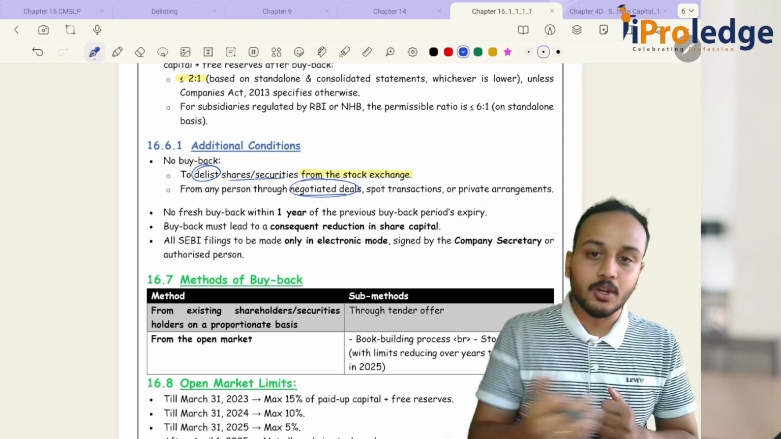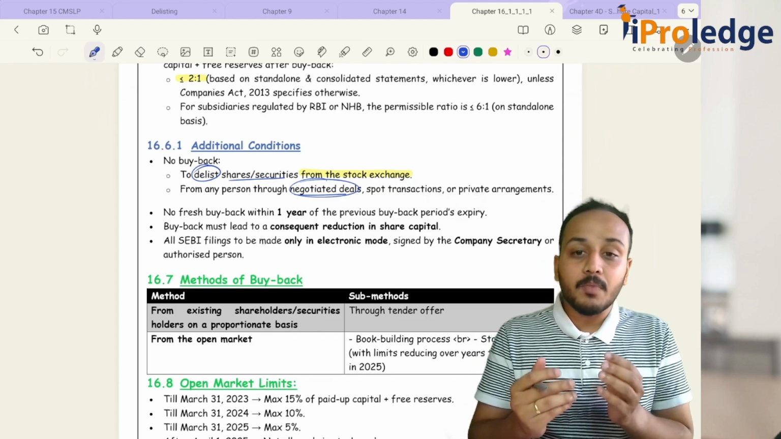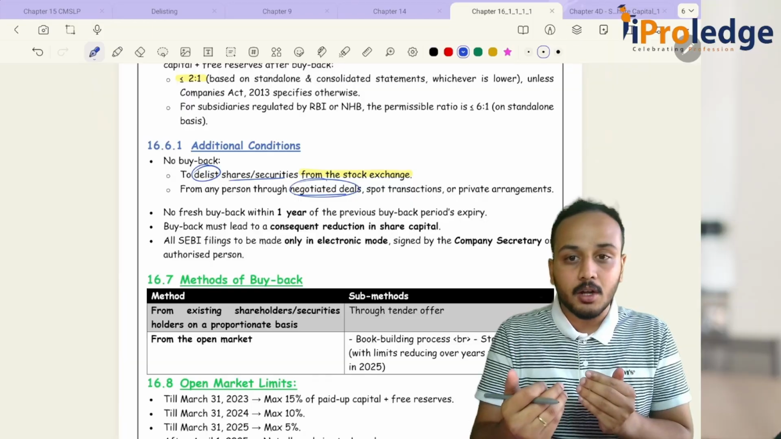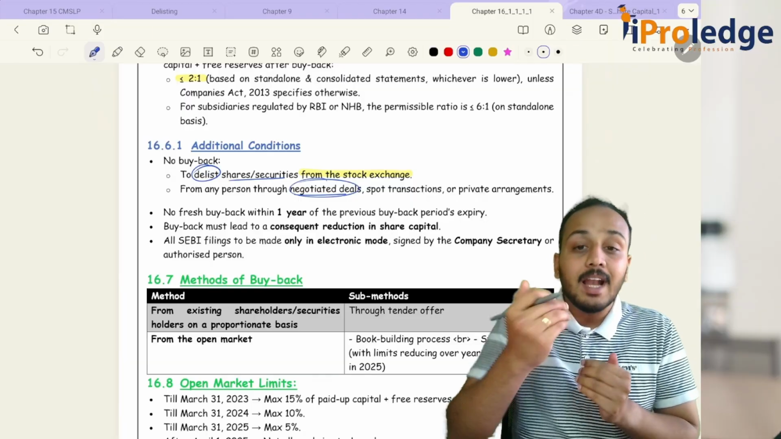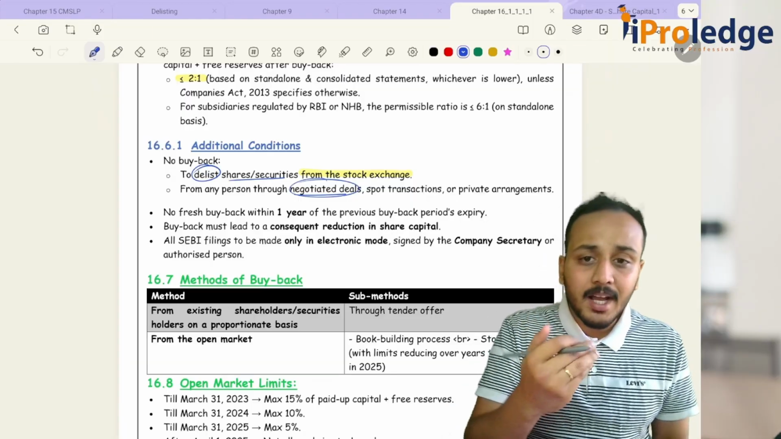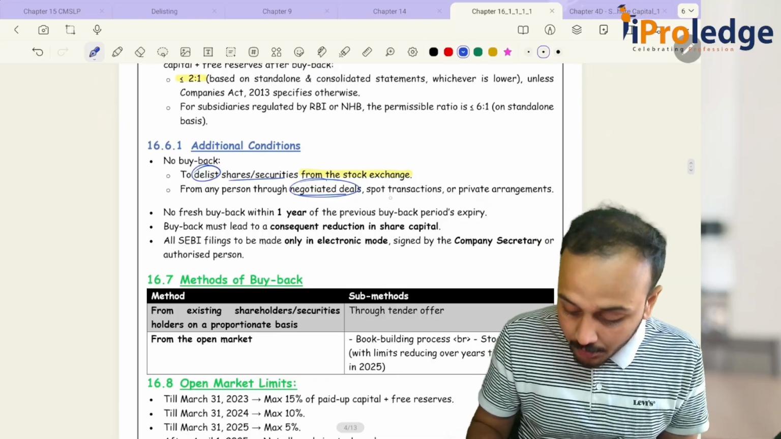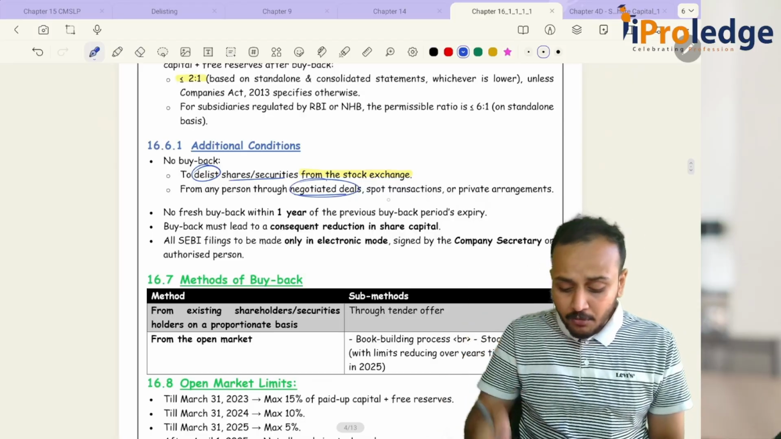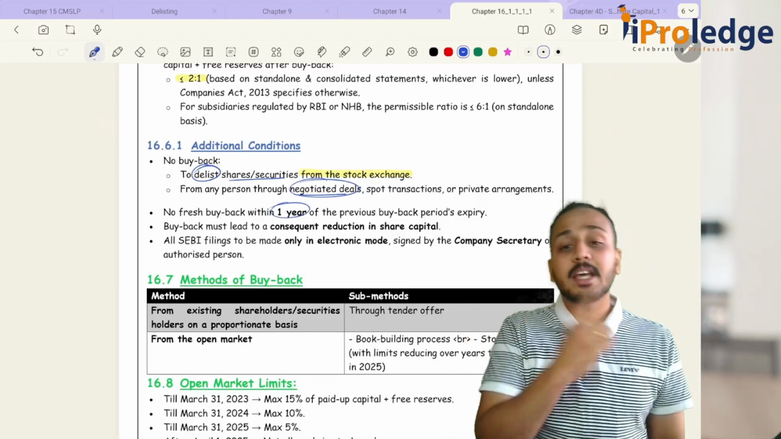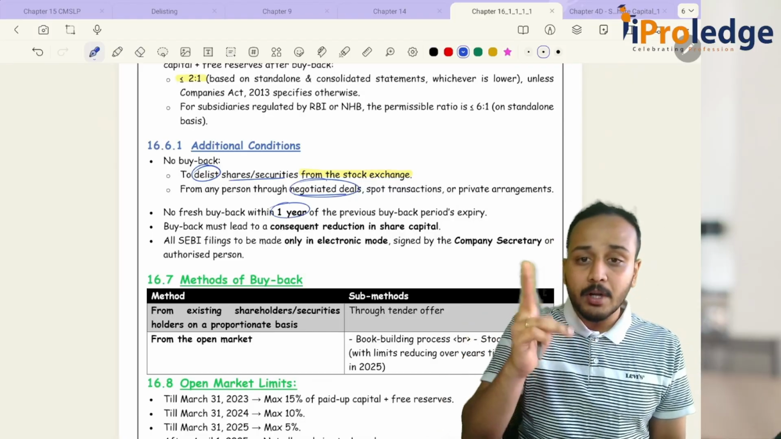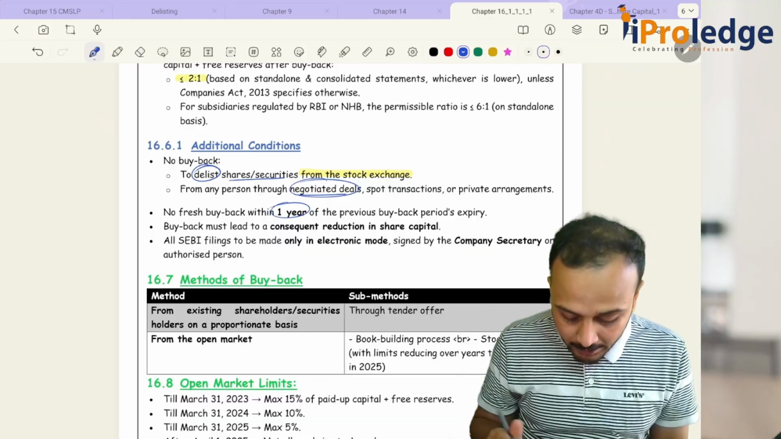You and me sit across the table and we negotiate at what price I will be buying back. This is more like a private deal that we do. That is not allowed. Then, no fresh buyback for a period of 1 year. The same thing: the minimum gap between two buybacks should not be more than 1 year.